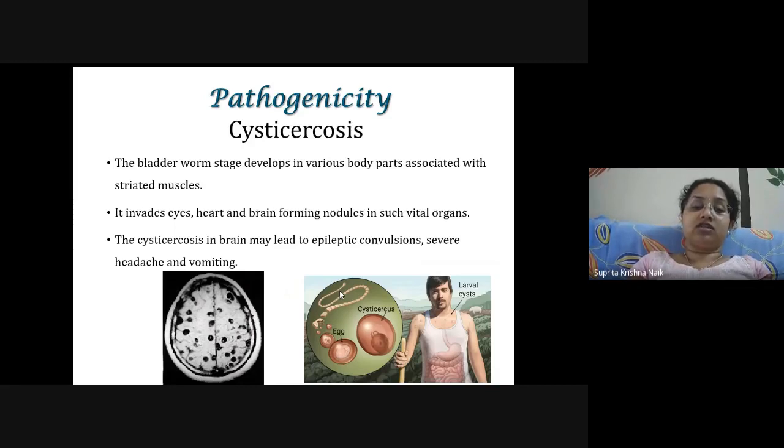The cysticercosis in brain. In this picture you can see the brain. There are some small cysts or nodules formed. This is an X-ray scan done for the brain. It leads to epileptic convulsions, that is, sudden attacks and strokes come, the body does not contract, and it is not able to understand or move properly. Severe headache, and it can even lead to vomiting in case of cysticercosis.